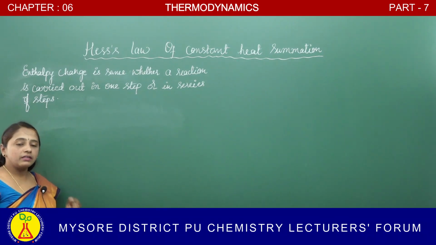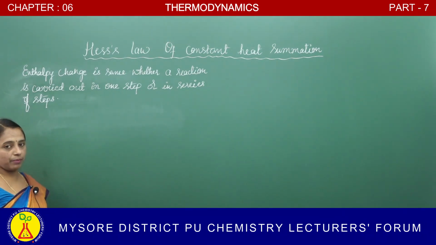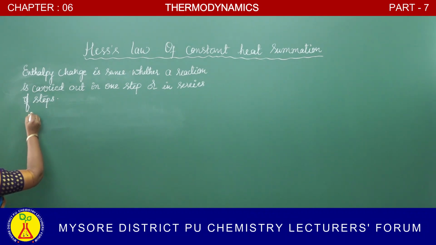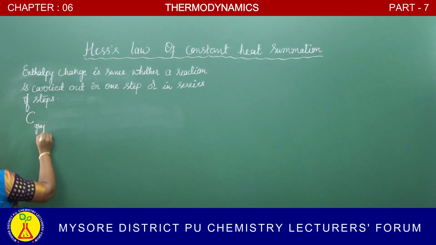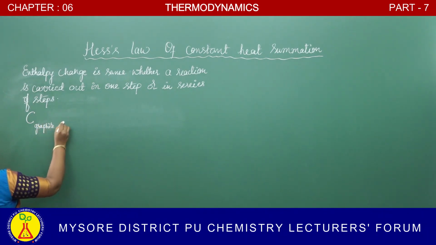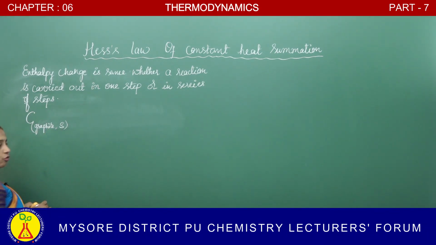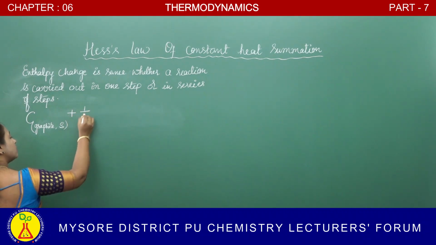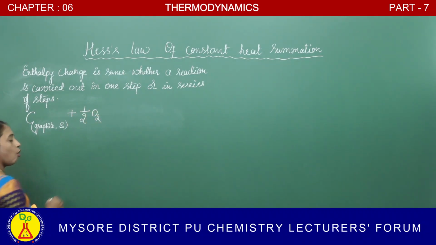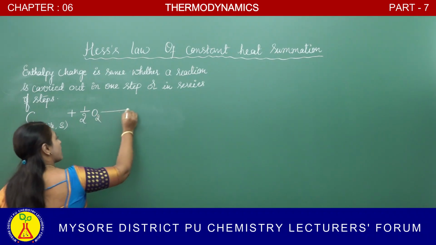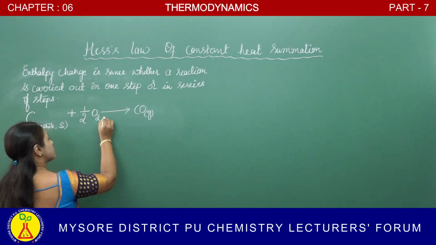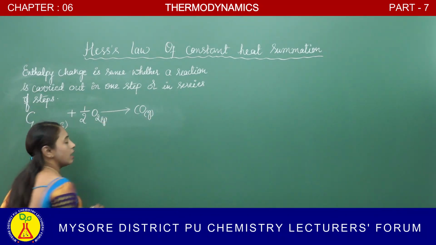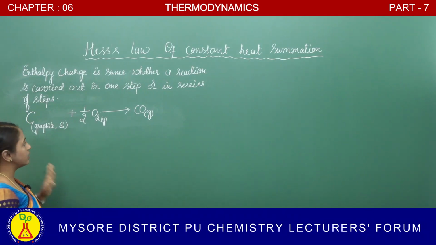So, here let us consider one example. Let us consider carbon, that is C, in the graphite form, which is in a solid form, S represents solid. When this carbon burns in the presence of oxygen, it gives rise to carbon monoxide. Oxygen is in a gaseous form and carbon monoxide is also in a gaseous form.